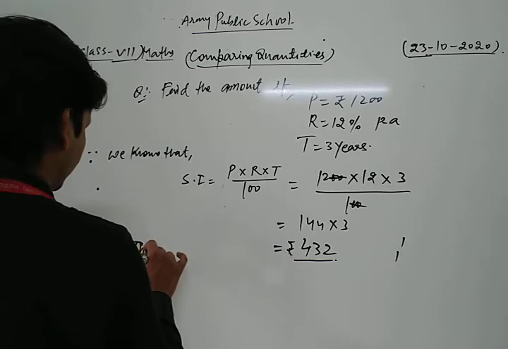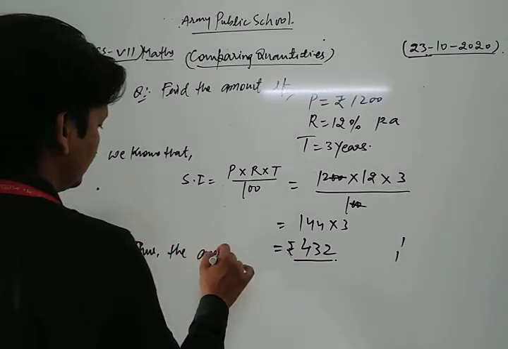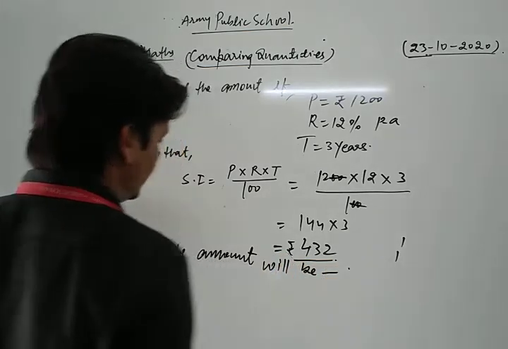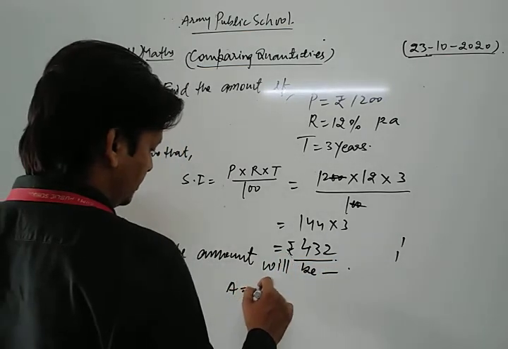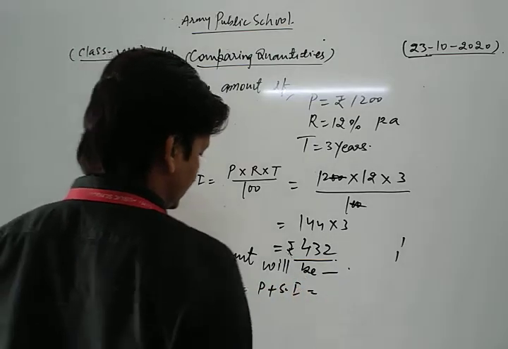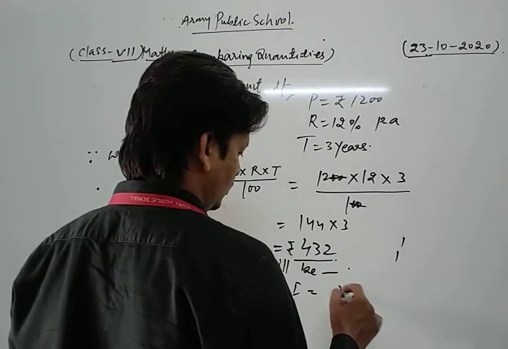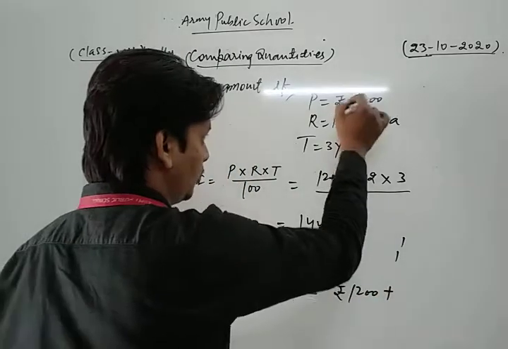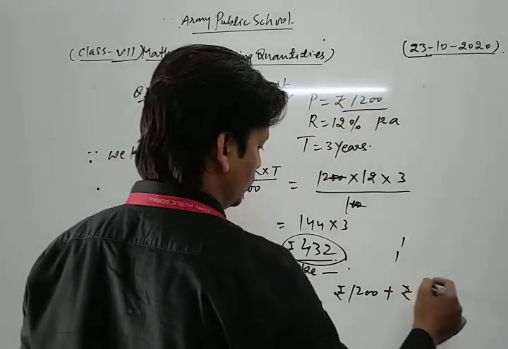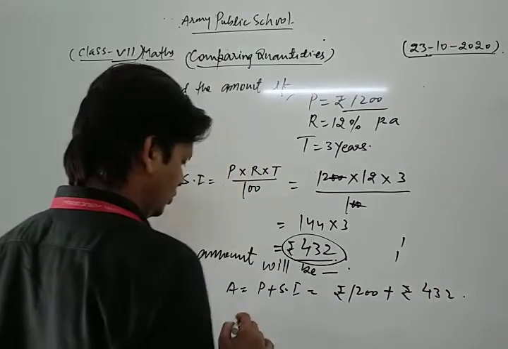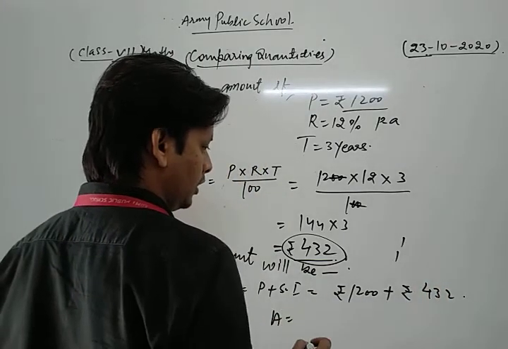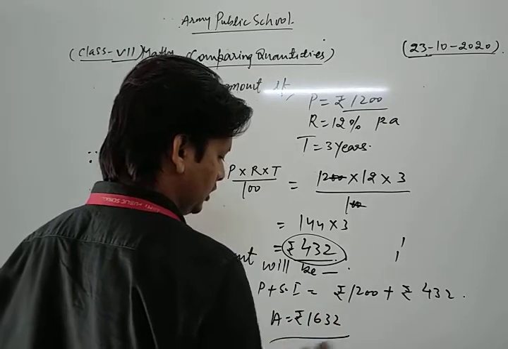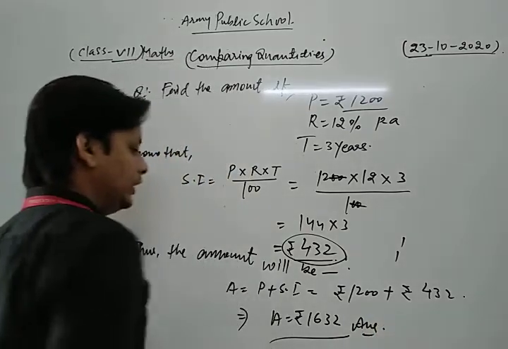Thus the amount will be principal, rupees 1200, plus the simple interest we found, rupees 432. So the amount will be 1632 rupees. This is our final answer.